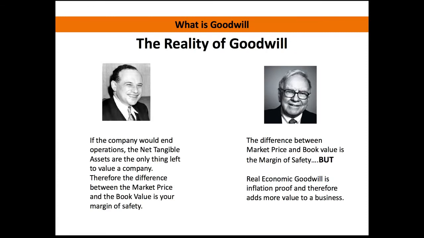So a lot of that is very confusing. It can be very difficult to understand, especially when you're dealing with assets that aren't even something that you can put your hands on. But this is where we're getting into security analysis. When we look over at the left, there's a picture of Benjamin Graham. And Benjamin Graham had the opinion that if a company would end operations, the net tangible assets are the only things that are left of the company, and therefore the difference between the market price that you pay and the book value that's in the company is your margin of safety.